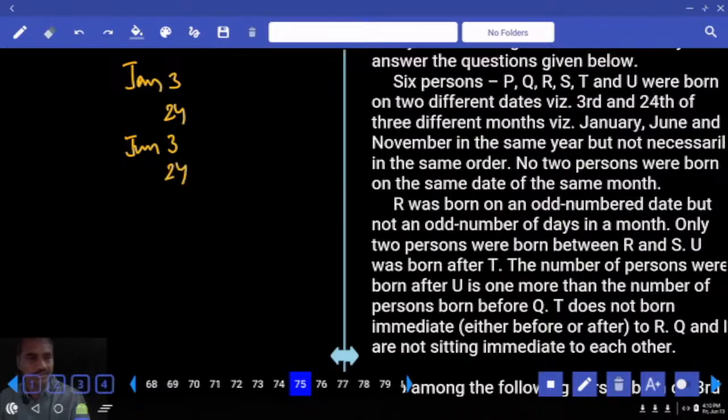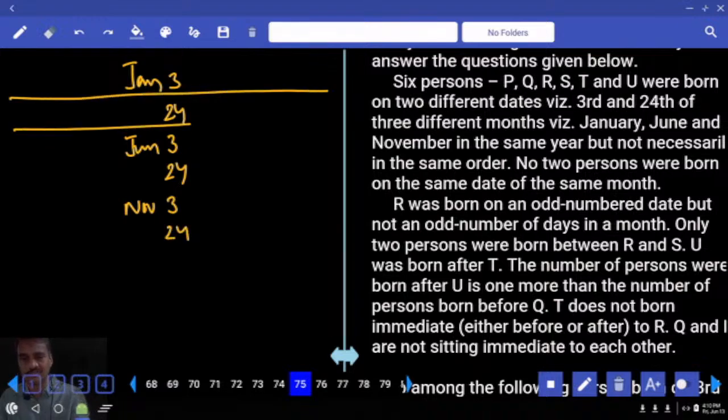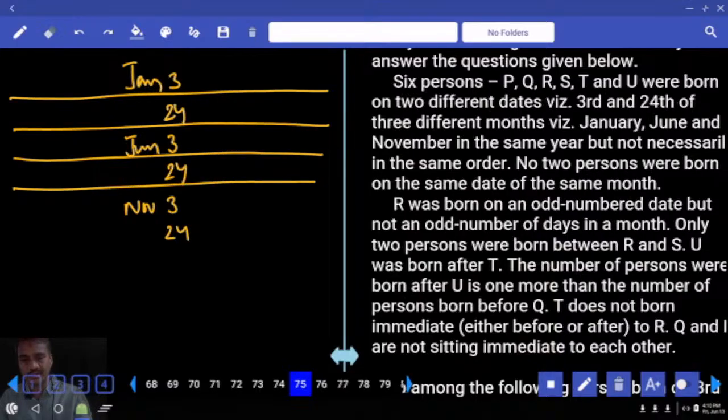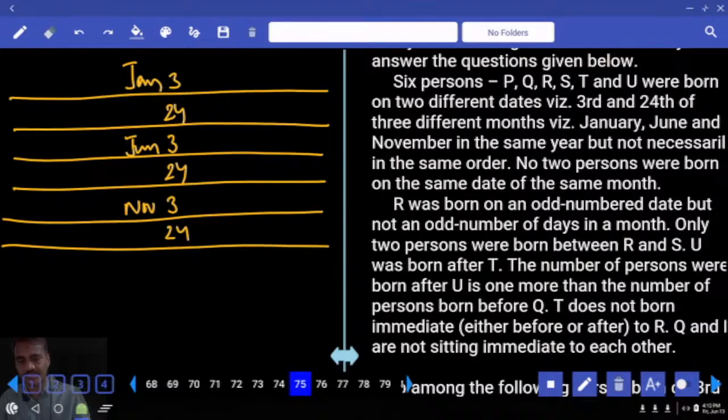And Jan, June, and November. November 3rd and 24. And so all together, how many persons are there? 6 persons. Now 6 persons on these 6 different days. Jan 3rd, 24, and June 3rd, 24, November 3rd, 24. Then coming back to this one. What is the information we have?